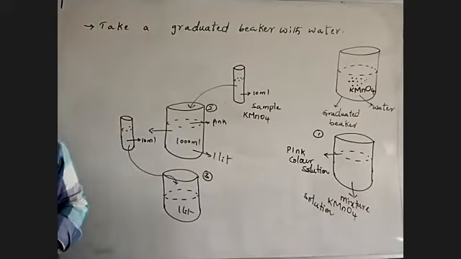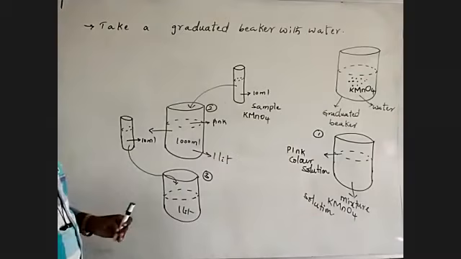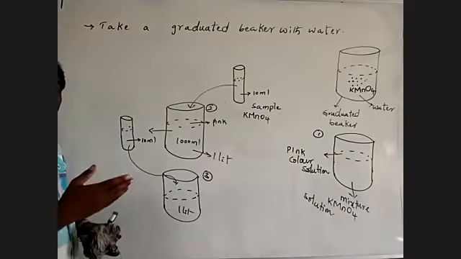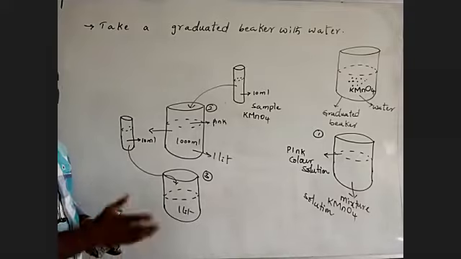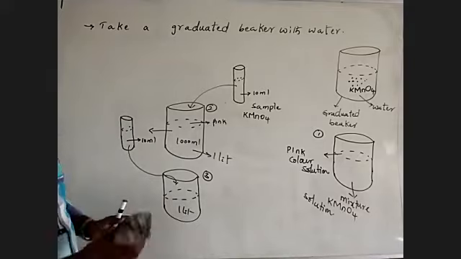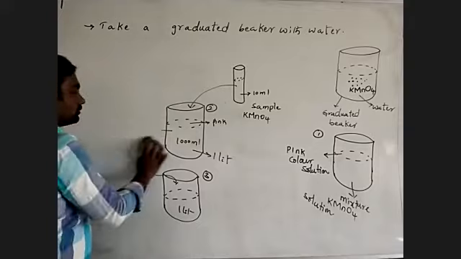There are some properties of the particles of matter, how the particles are arranged inside the matter, and what the properties are to understand the particles of matter. Let's understand how.